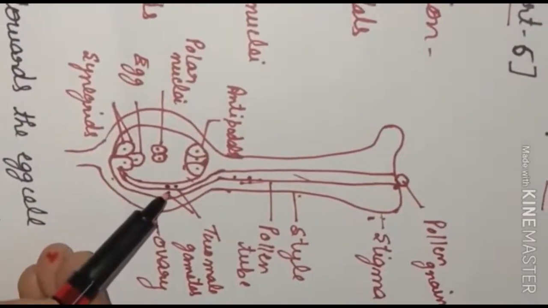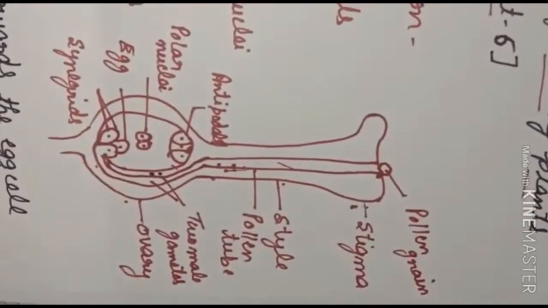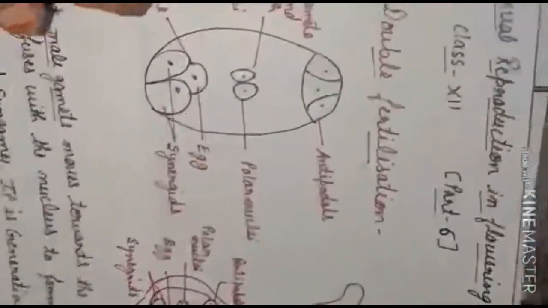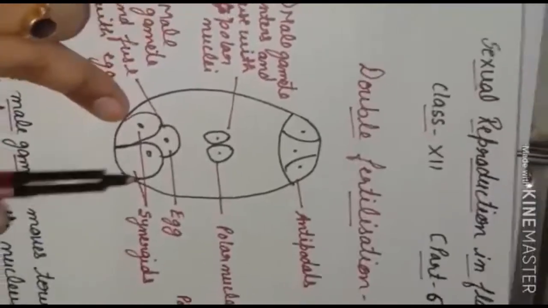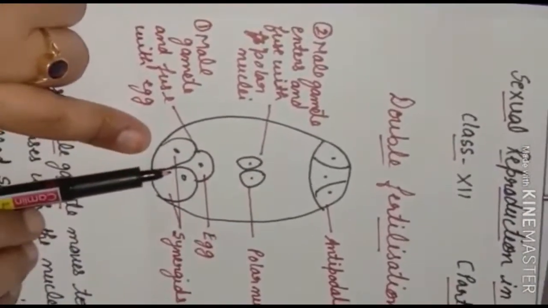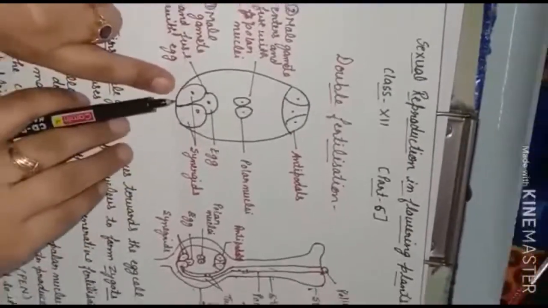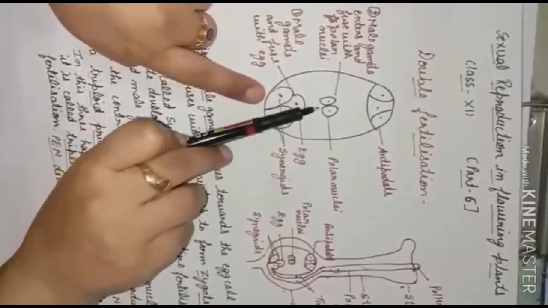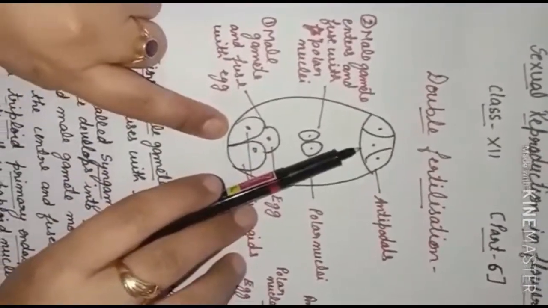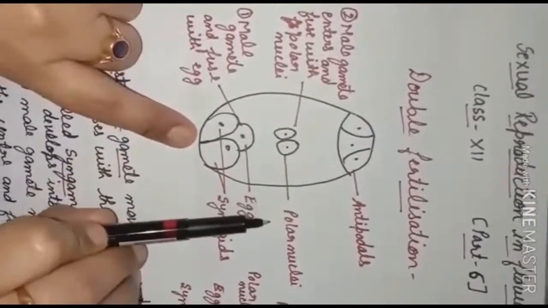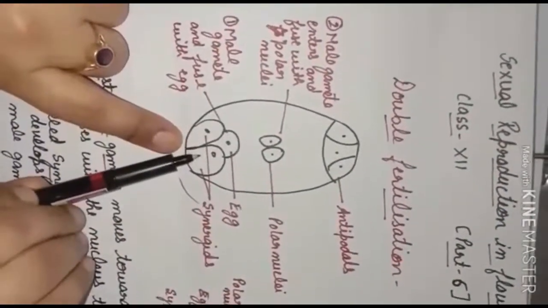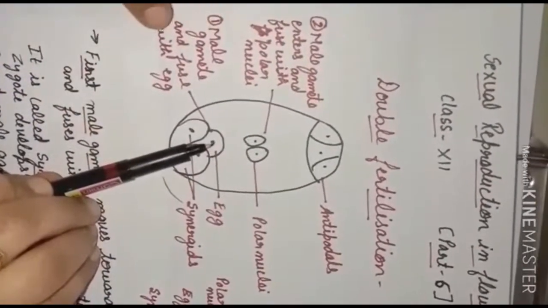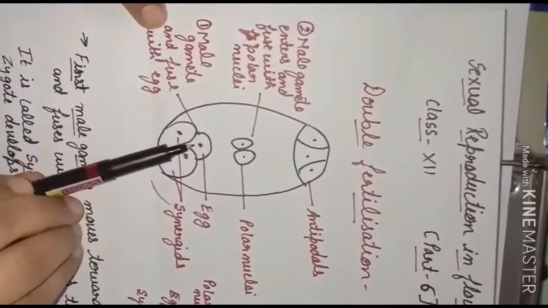Now after getting the two male gametes, recall when I was describing the structure of the ovule. You might remember I told you about the 7 cell 8 nucleus stage, where the two cells are synergids, and this is the egg cell. In the center we have the polar nuclei, and on the other side we have antipodal cells. Now the first male gamete will enter inside and fuse with the egg. After fusing with the egg, it will form the zygote.